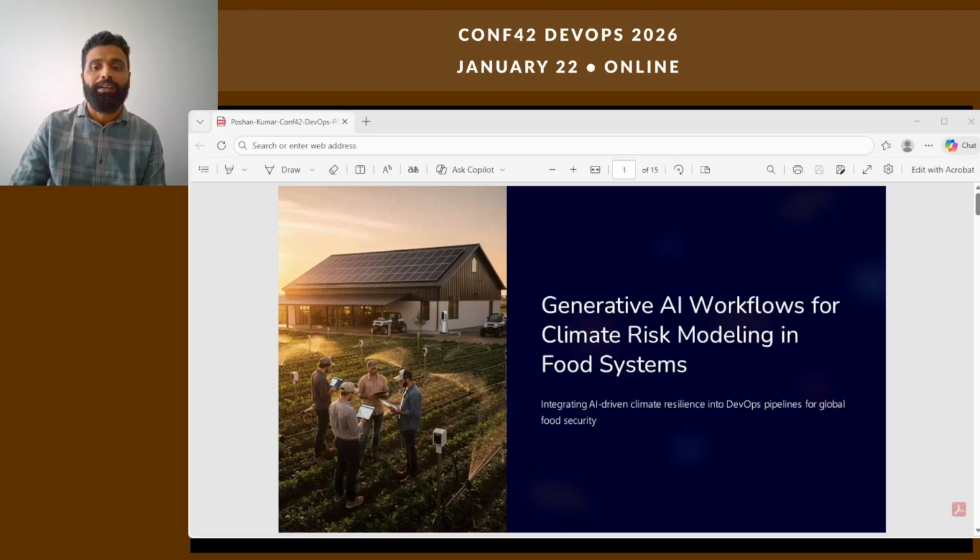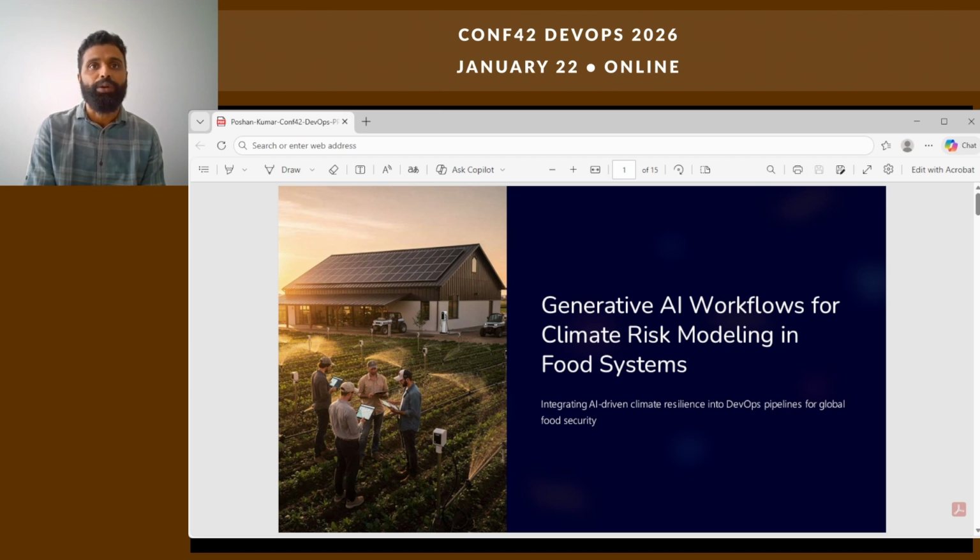Hello, all. Under the track of sustainability, today I'll be discussing generative AI workflows for climate risk modeling in food systems. 2024 was likely the first calendar year recorded 1.5 degrees centigrade above the pre-industrial baseline, with cascading extremes affecting agriculture and logistics. This is now the operational backdrop for our DevOps decisions.